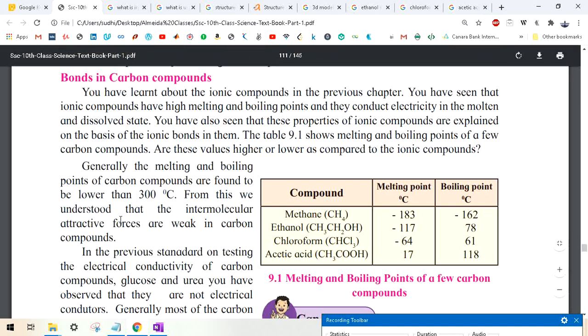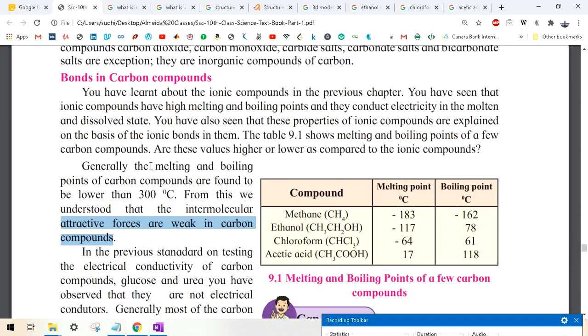From this, you understand that the intermolecular attractive forces are weak in carbon compounds. How can we show that? See, the stronger the compound will be, the higher will it take to melt it. So the melting and boiling point of carbon compounds are less than 300 degrees Celsius. It means that the attraction force between intermolecular means between two different molecules is very less, and since the attractive forces are weak, that is why the melting and boiling point of carbon compounds are also low.